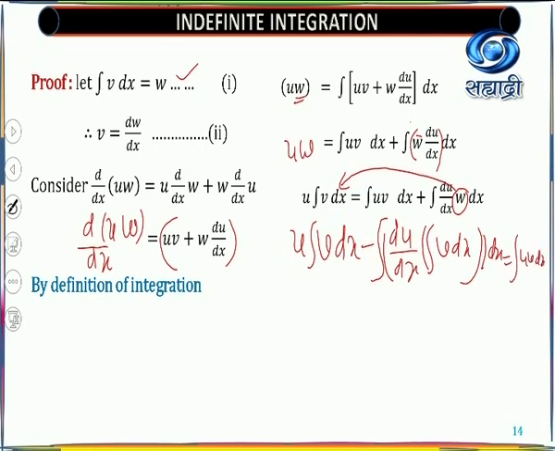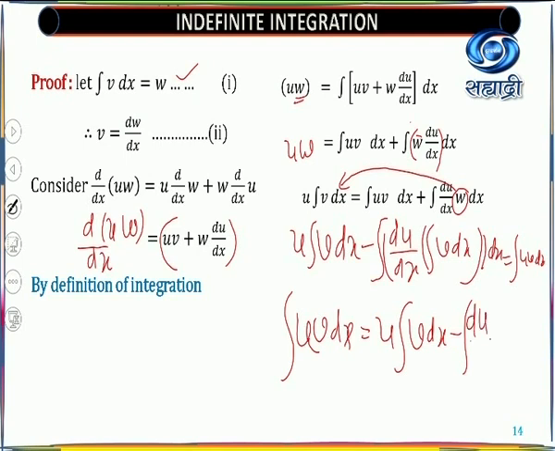Now look here. This is nothing but the statement of the theorem: integral of u into v dx is equal to u into integral v dx minus, first you need the derivative of u and the integration of v inside the integral sign, separately differentiate, integrate, and again you need to integrate it.